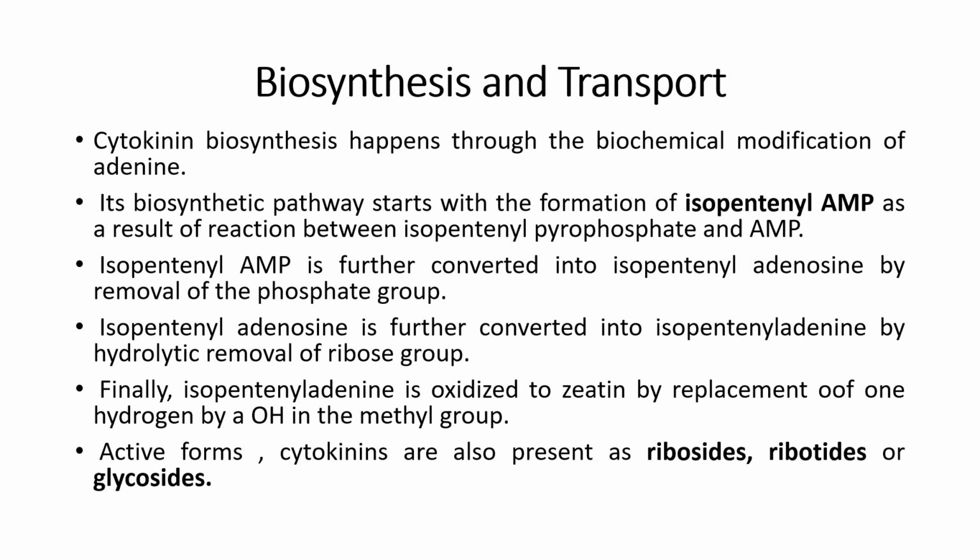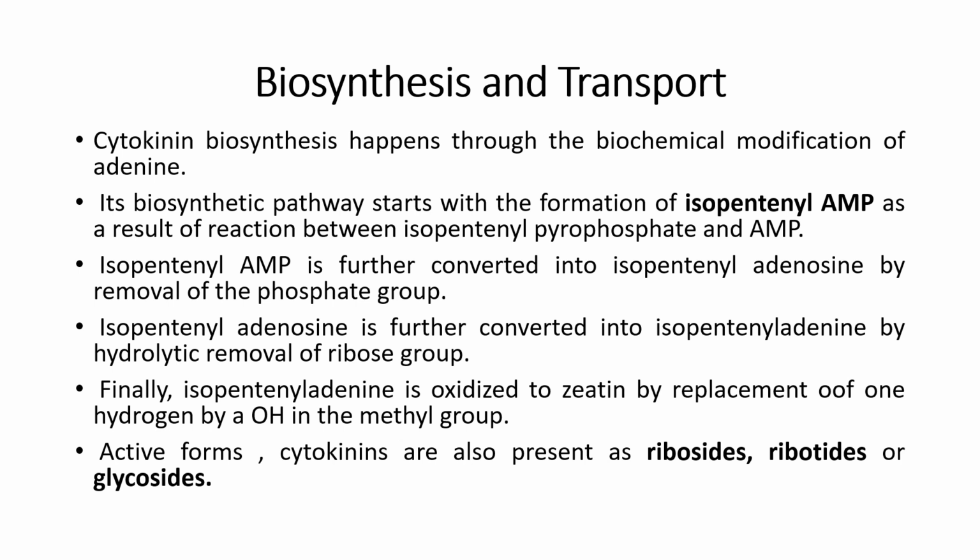So the most common and active forms are zeatin and isopentenyl adenine. Cytokinins are generally found in higher concentration in the meristematic regions and the growing tissues. They are believed to be synthesized in the roots and they are translocated via the xylem to the shoots.